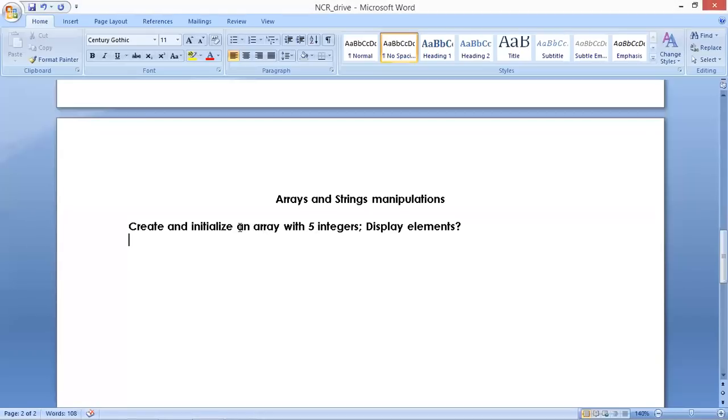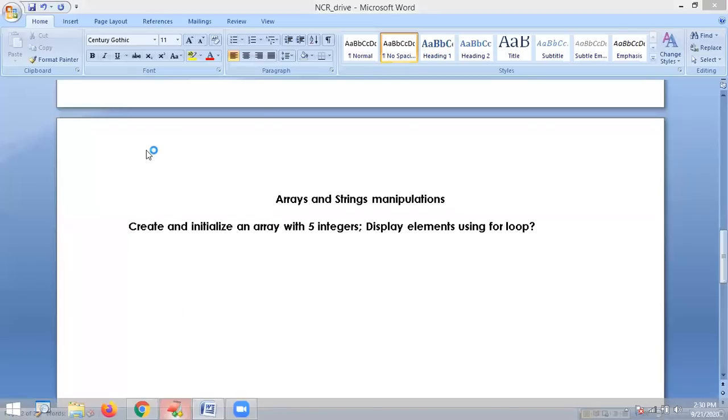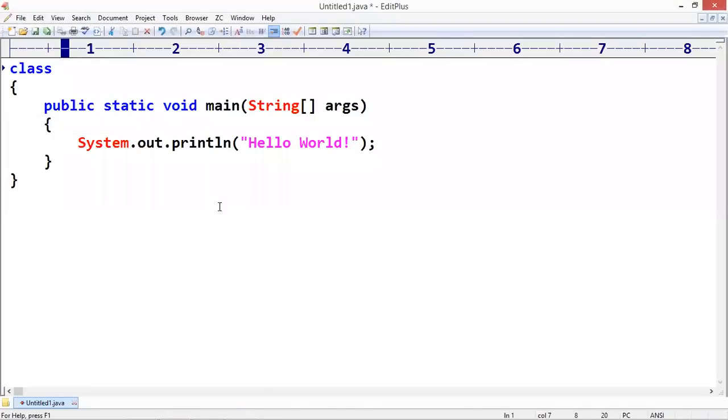Create and initialize an array. Initialize means directly assign. No need to use new int of size 5. Direct initialization. And display elements using a for loop. Please don't use the enhanced for loop, that will come in the next one. Do it fast. How many of you can write? Let me write parallelly also.